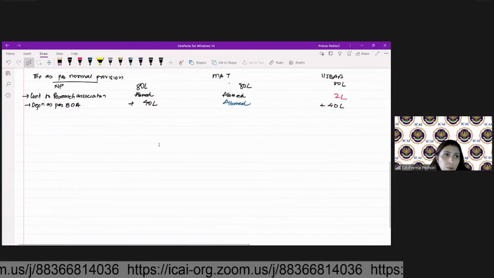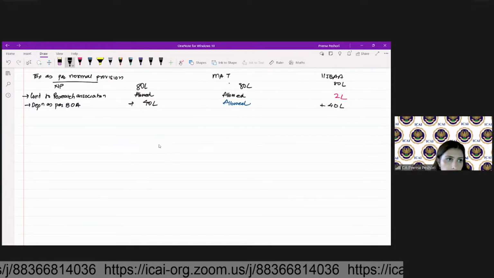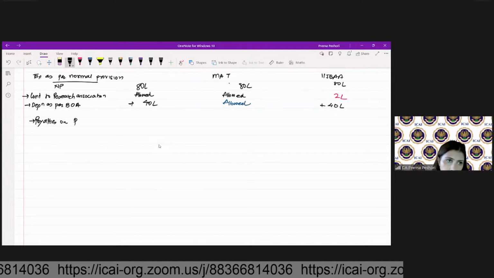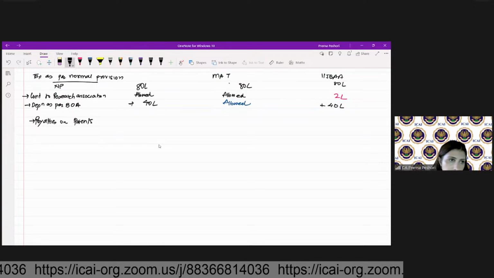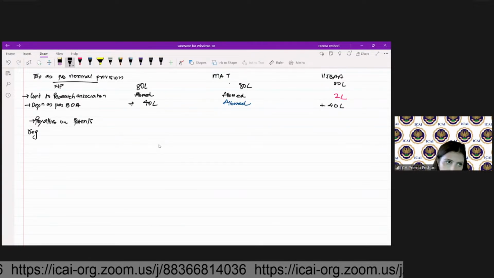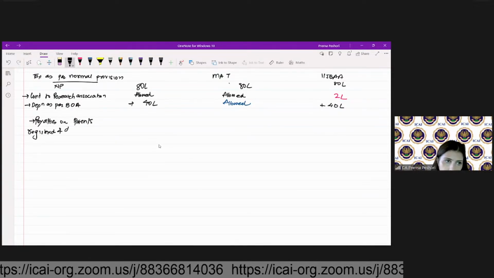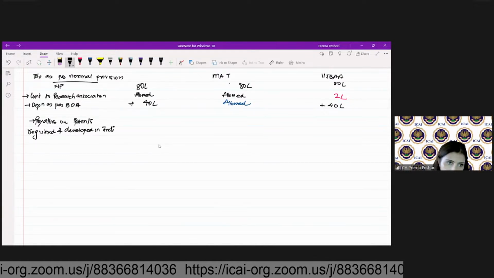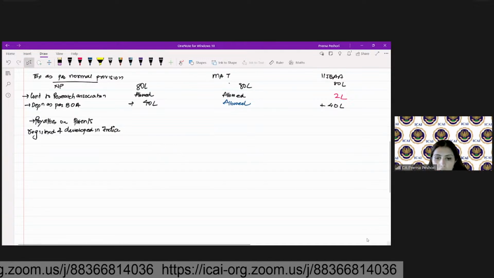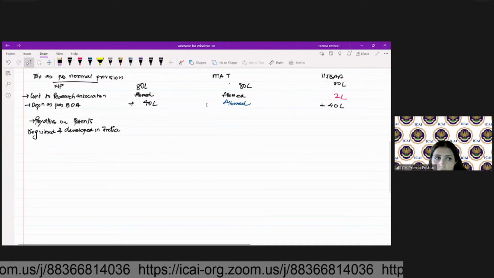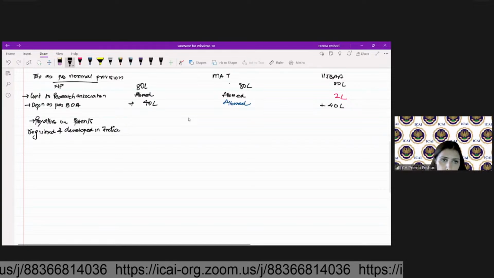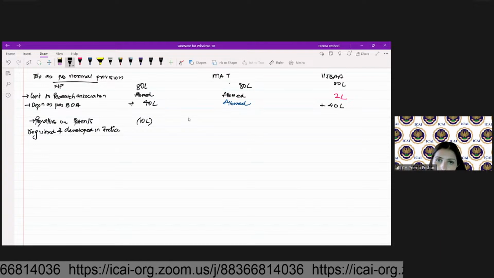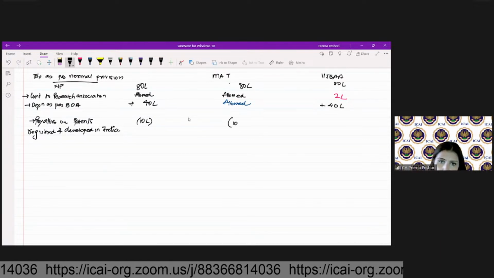So here what we will do is, the royalties on patents registered and developed in India, we'll reduce 10 lakh as this will be considered as separate business income. Here also we will reduce 10 lakh.